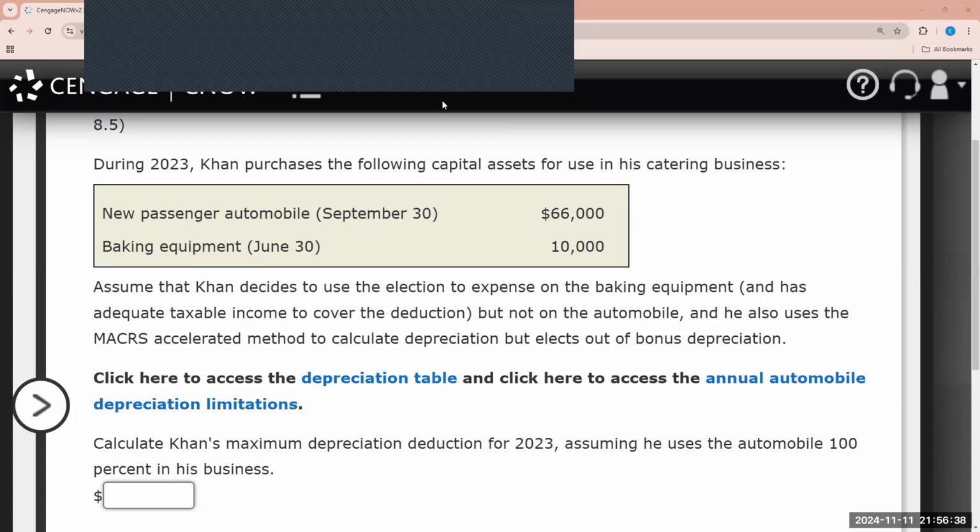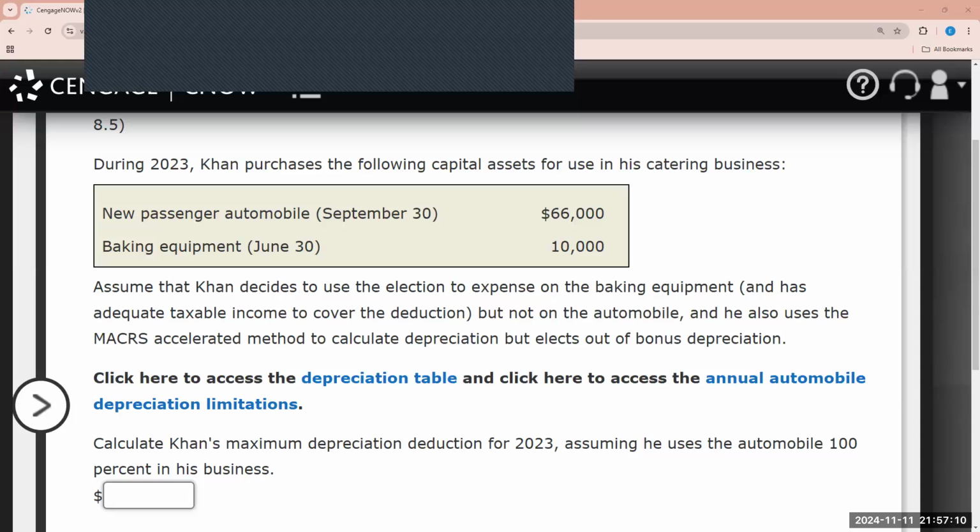There's a new passenger automobile purchased September 30th for $66,000 and baking equipment purchased June 30th for $10,000. Assume that Khan decides to use the election to expense on the baking equipment and has adequate taxable income to cover the deduction, but not on the automobile. And he also uses the MACRS accelerated method to calculate depreciation, but elects out of bonus. So there's some key things we need to keep in mind here.